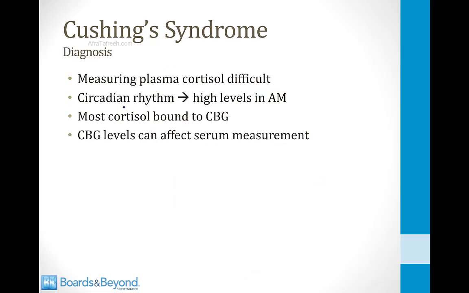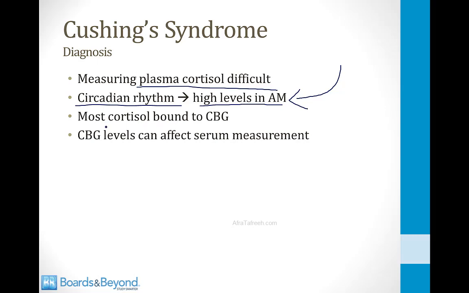You might think that it would be easy to diagnose the Cushing syndrome by simply measuring the plasma cortisol. However, measuring plasma cortisol is difficult for a couple of reasons. First of all, cortisol secretion follows a circadian rhythm so that the levels are highest in the morning. The morning also happens to be when most labs are open and most patients want to go and get their blood tested. So a high level on a morning sample is difficult to interpret because it may be due to simple circadian rhythms or it may be due to the Cushing syndrome.